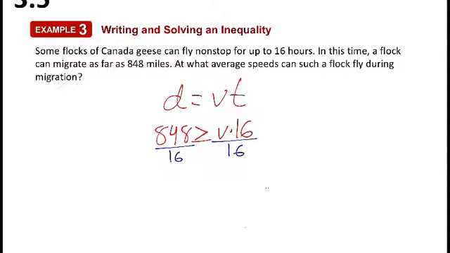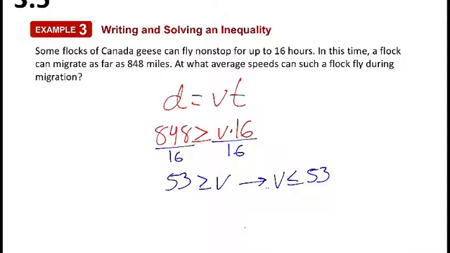And so 848 divided by 16, let me do that on my calculator a second. My brain's kind of blanking right now. So 848 divided by 16 gives us 53. So we have 53 is greater than or equal to v. Now let's actually flip that around. Sometimes it's easier for us to think about the variable on the left side. So v is less than or equal to 53. So if we switch the position of both of them, we just flip the inequality around. So 53 greater than or equal to v is the same thing as v less than or equal to 53.